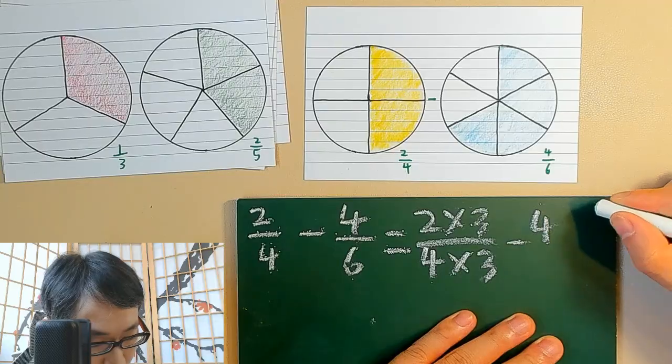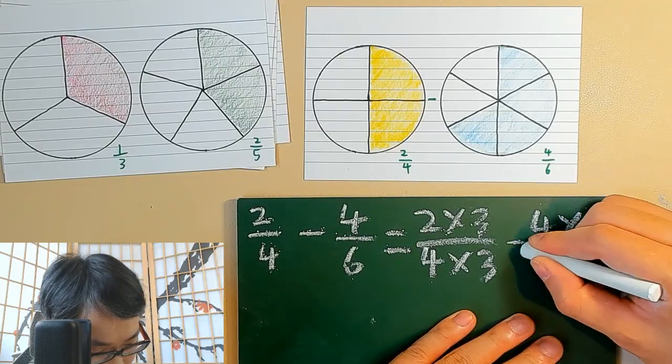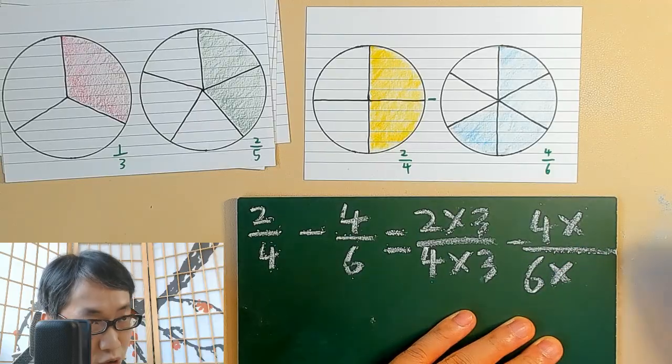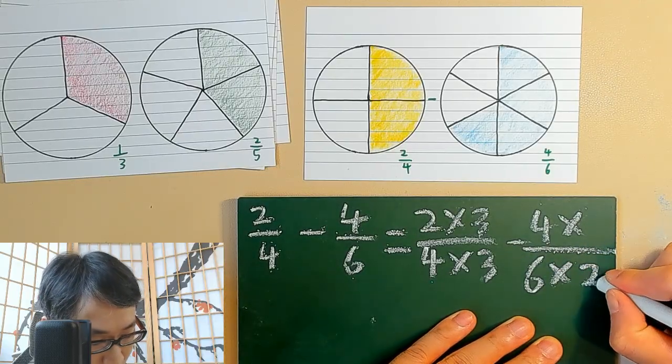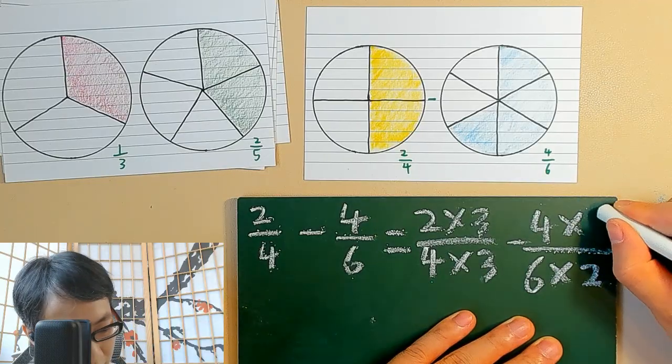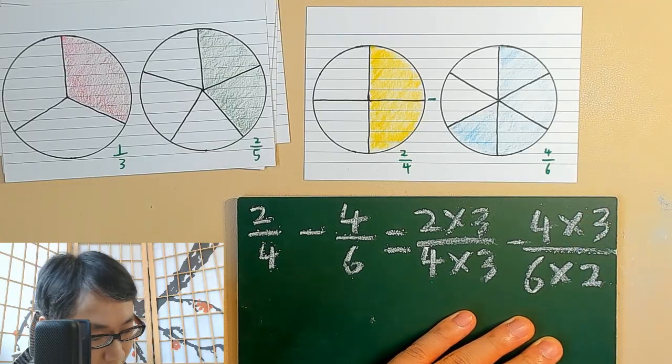Minus 4 times how many? Let's work on the denominator first. 6 times how many is 12? 2. We want 12 as the common denominator. So this is 4 times 3 then.